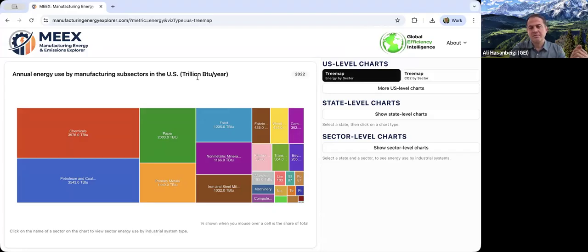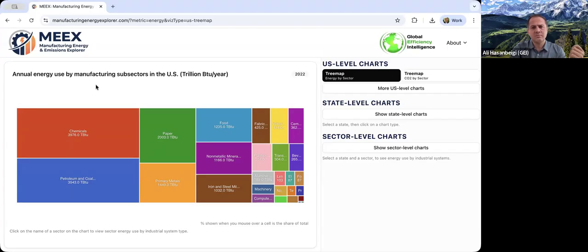Since this first version of the tool focuses on the US, we have used the units that are common in the US, like the trillion BTU. But we know globally the metric units are used. So when we add other countries, we're going to use the metric units for those. But these are the units commonly used in the US.